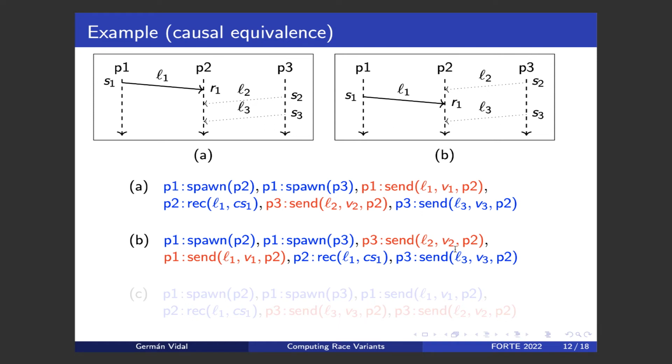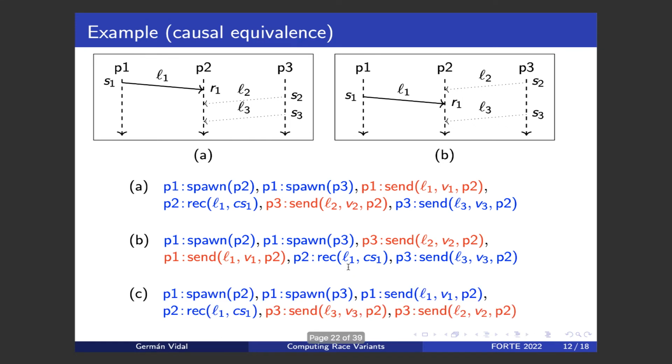If the message V2 would match the constraints of this receiver statement, then B would not be a correct interleaving, right? Because to be a correct interleaving, it should have received message L2 rather than message L1. Okay, so this is a little bit subtle, but it's quite relevant. Well, and finally, this is clearly not a causally equivalent interleaving. It's not causally equivalent to the previous ones, because in this case we have swapped these two actions of process P3.